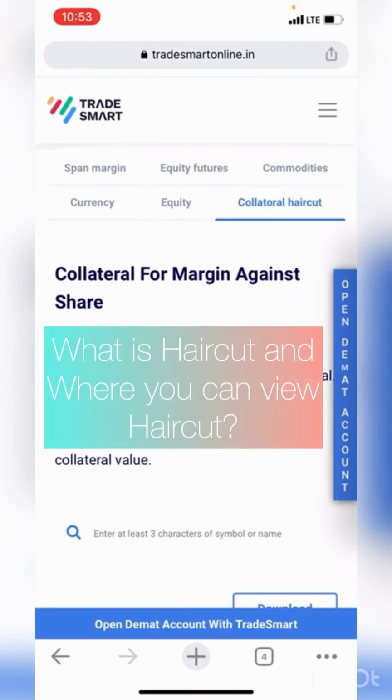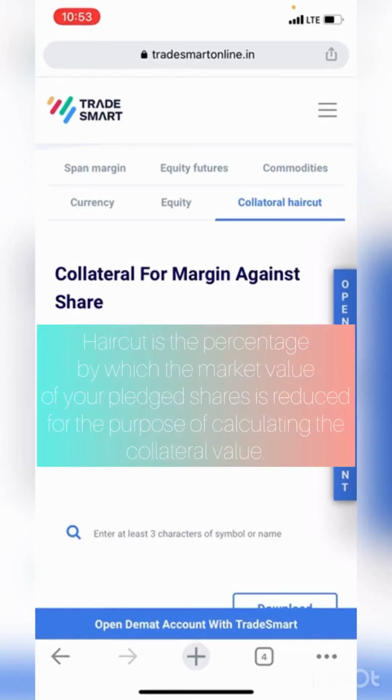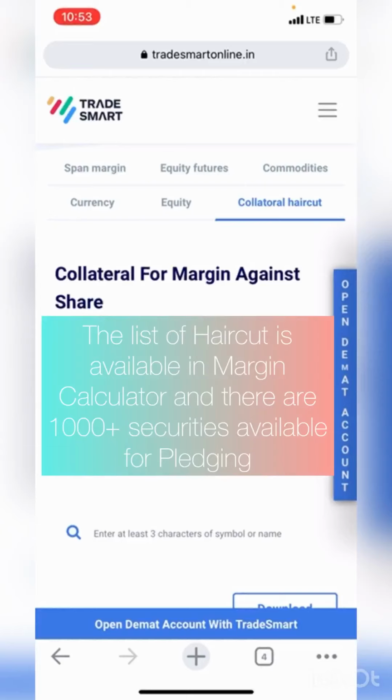Now, what is a haircut and where you can view haircut? A haircut is an overall percentage through which the market value of your pledged shares is diminished for calculating the collateral value. The haircut is available in TradeSmart's margin calculator, and this gives you information on the amount of